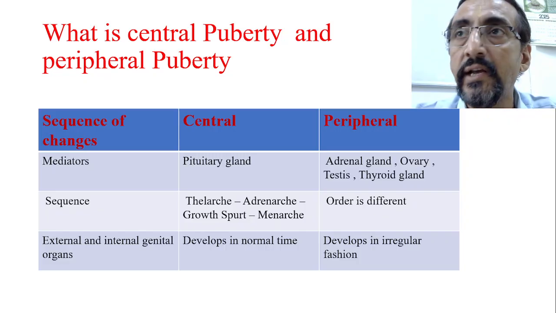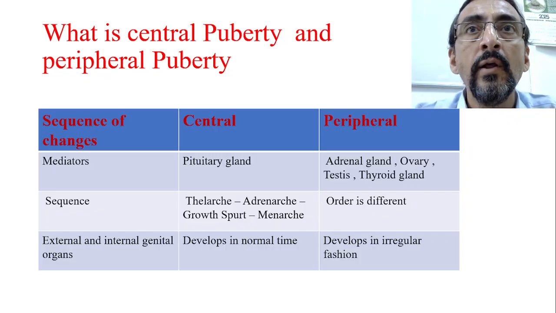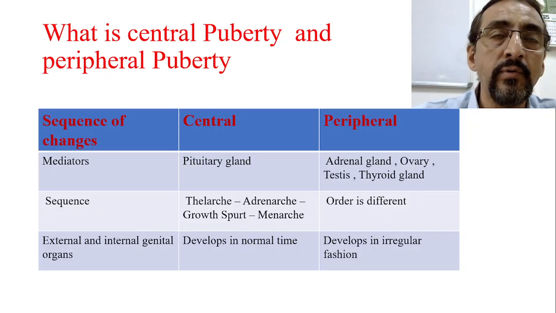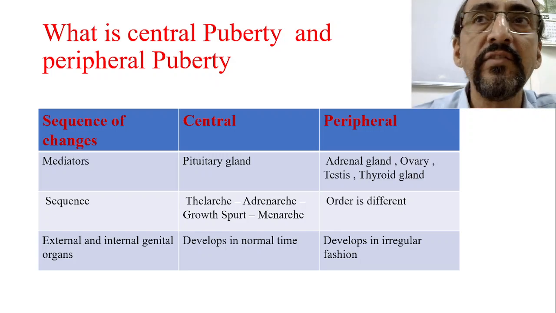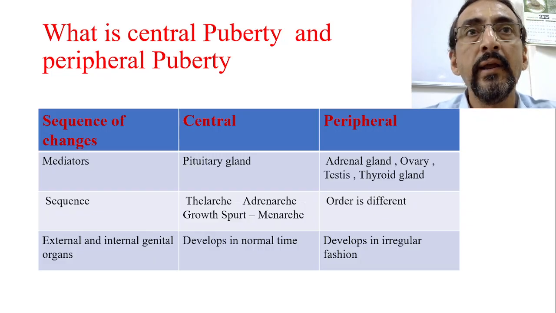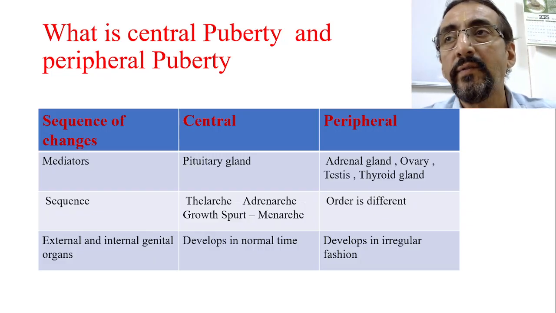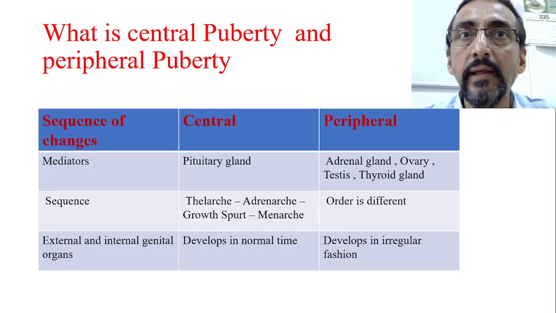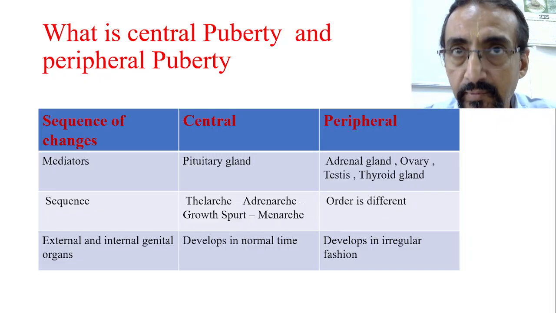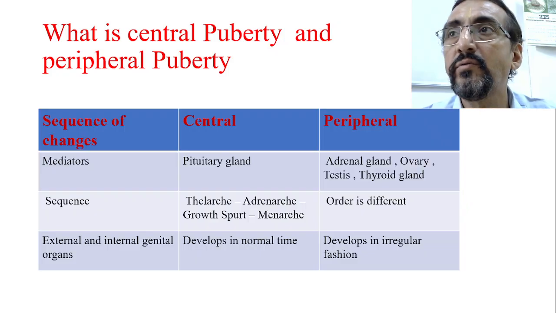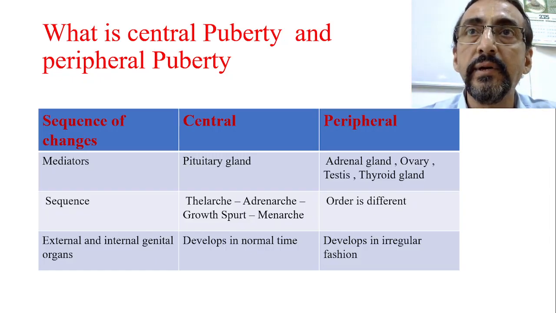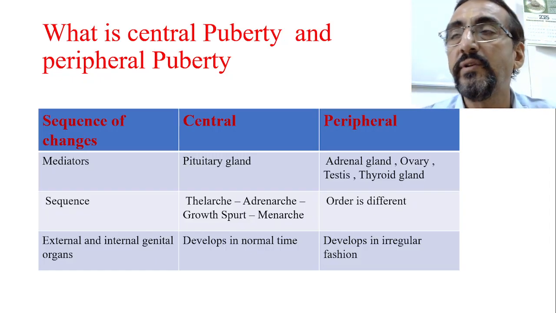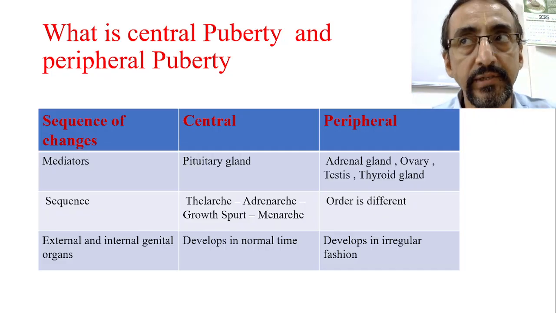Centrally, it is going to produce GnRH, gonadotrophin releasing hormone, isn't it? That gonadotrophin releasing hormone comes to the peripheral parts of the body through the blood, and in the peripheral part it activates the peripheral organs related to puberty, like the adrenals, ovary, or testes. The work done by the central part, from the pituitary gland, is called central puberty, or centrally mediated puberty, whereas what occurs in the peripheral part is called peripherally mediated puberty.